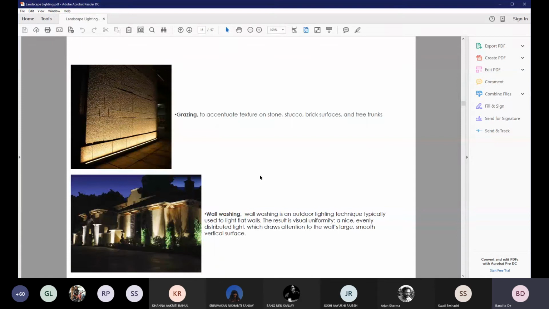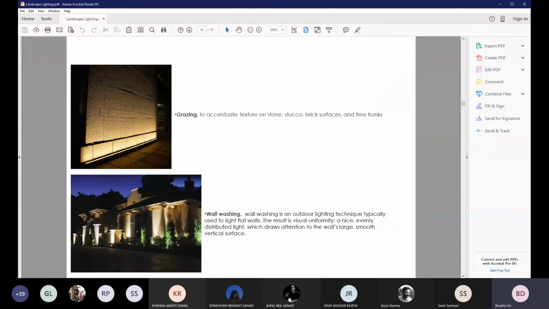The second technique is focusing or highlighting walls. There are two techniques of doing that. The first is grazing, the second is wall washing. Though both of them are techniques to highlight walls, the basic difference is we use grazing lights or grazers where we want to highlight walls which have some sort of pattern, undulation, textures, or difference in levels. So the principle is that you use a uniform light, but the visual effect of this light is not uniform because there is texture on the wall and there is play in levels. There will be shadows created.